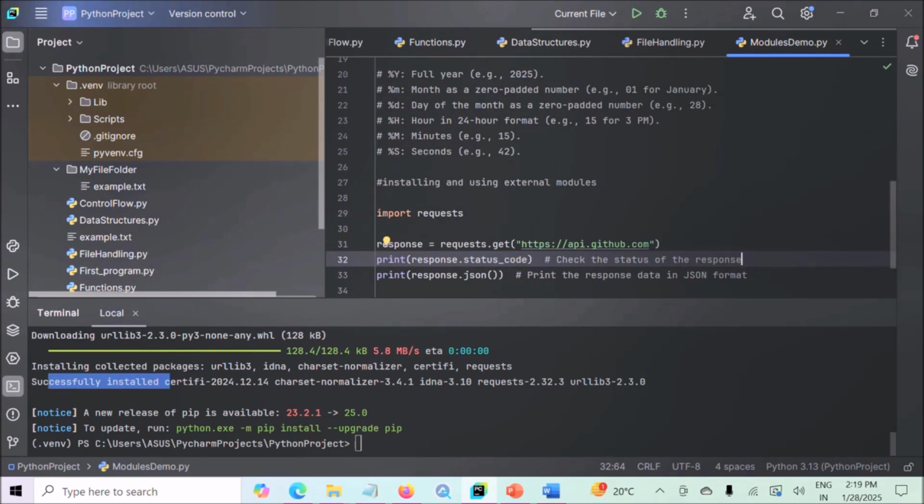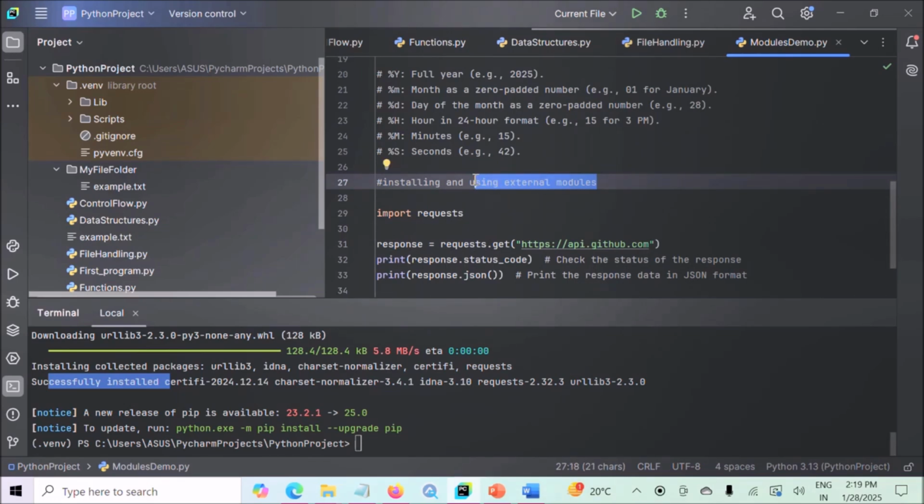In this example, we just wanted to show you how to install and use external modules. To install a module, it is very simple. You have to use pip, the Python package manager, in the terminal. After installing the external module, you have to import that module using the import keyword. After that, you can use the classes, functions and methods of that module.